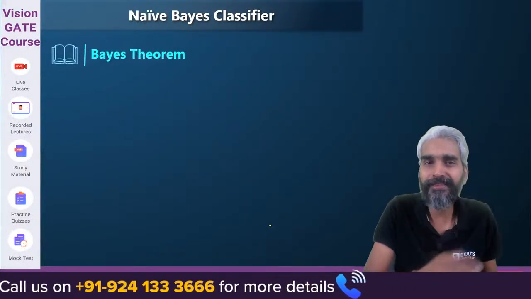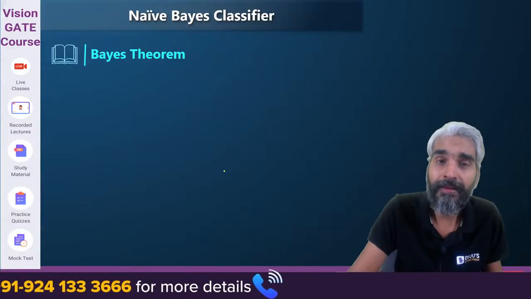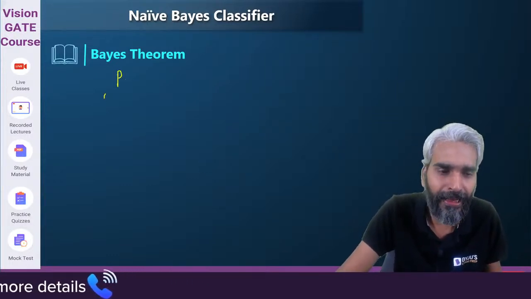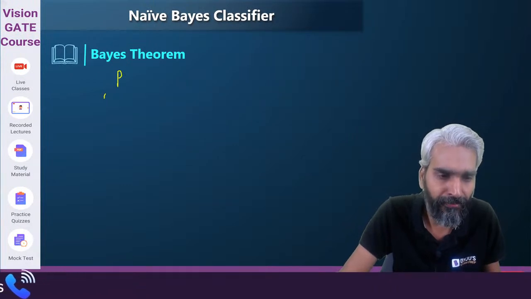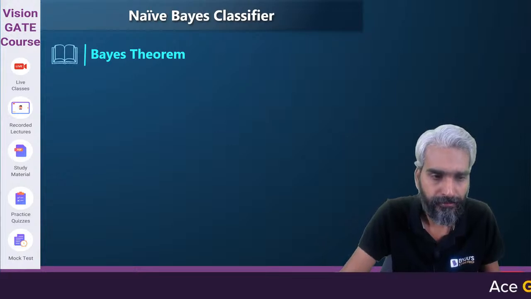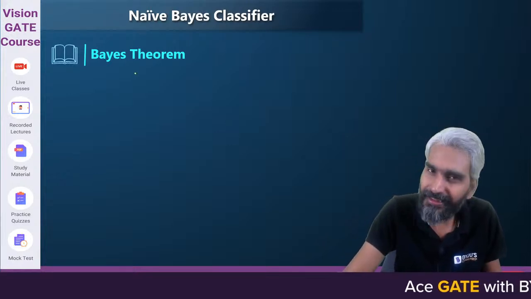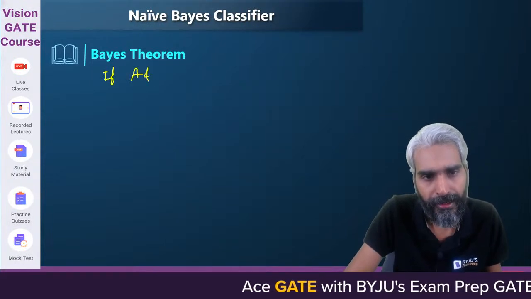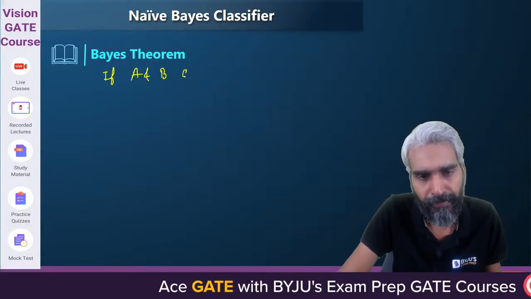Now comes the Bayes theorem. Please try to understand. If A and B are dependent events, this is just the derivation of the Bayes theorem.